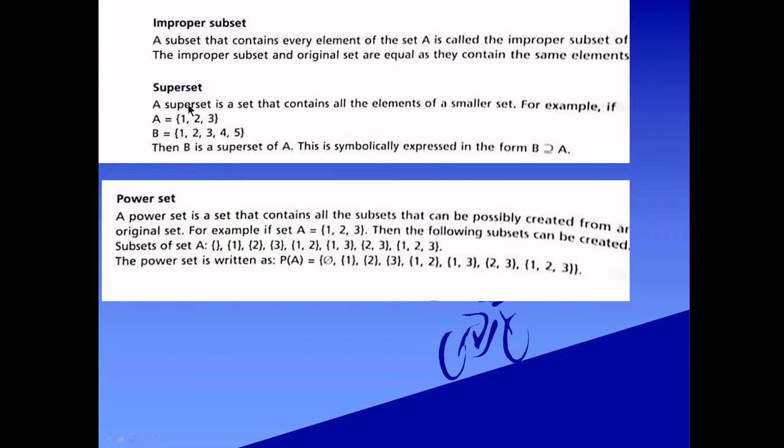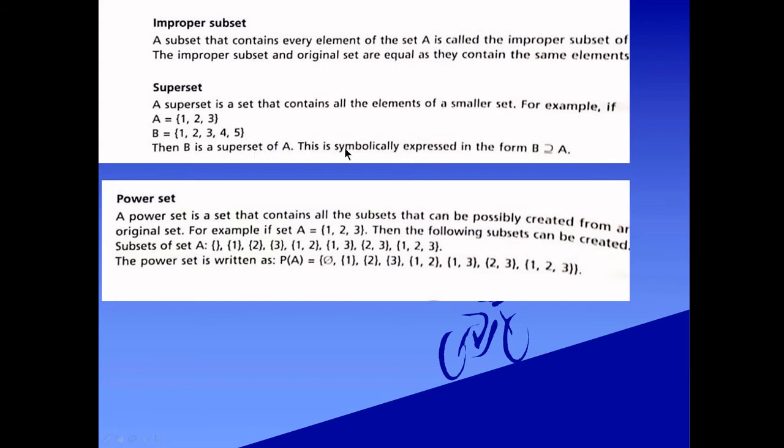Superset. This is important. A superset is a set that contains all elements of a smaller set. For example, set A contains 1, 2, 3. Set B contains 1, 2, 3, 4, 5. Therefore, A is the smaller set and is part of this set. Set B is called the superset of set A.